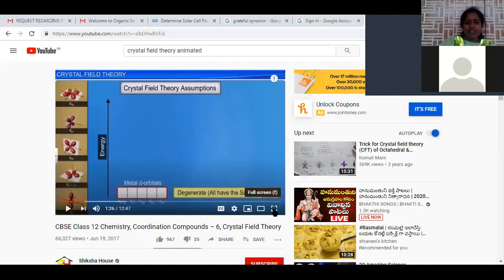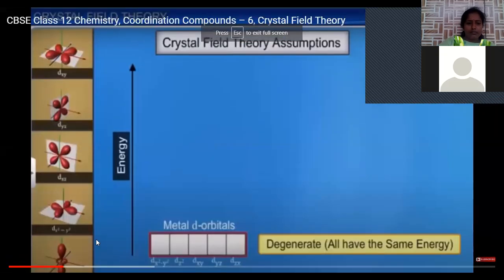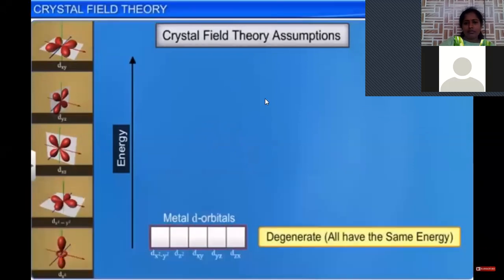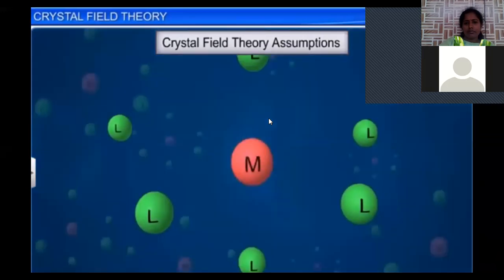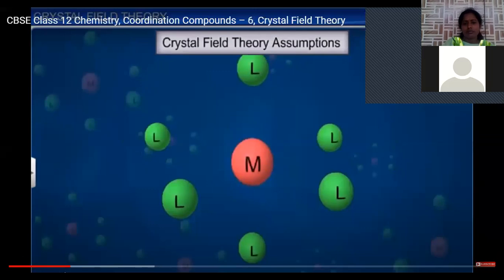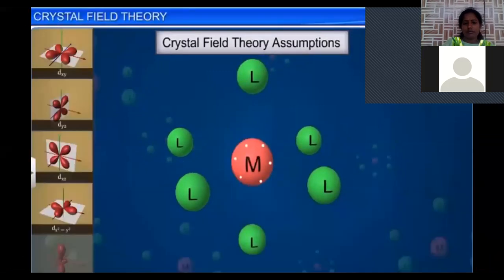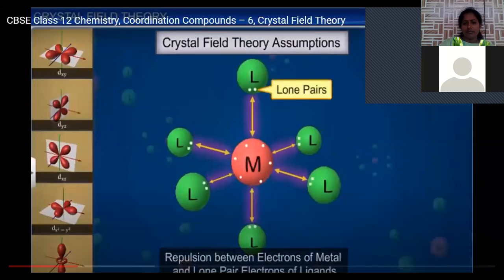Now let us see one small representation used to describe crystal field theory in d orbitals. The d orbitals all have the same energy. However, when the ligands approach the metal ion to form a complex, the electrons in the d orbitals of the metal will be repelled by the negative charge or lone pair electrons of the ligands, due to the repulsion between like charges.